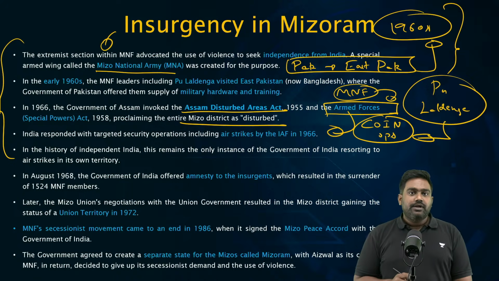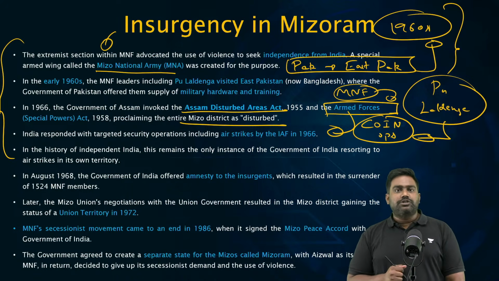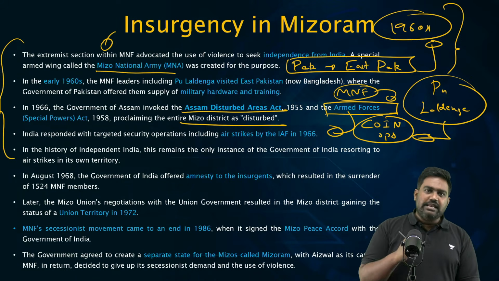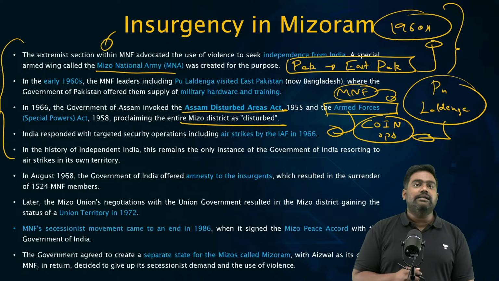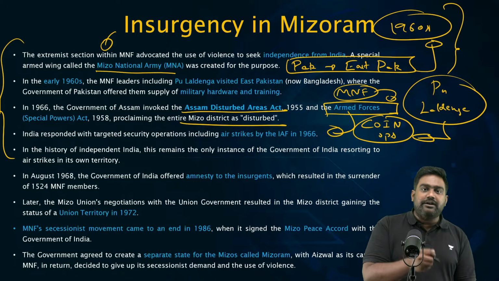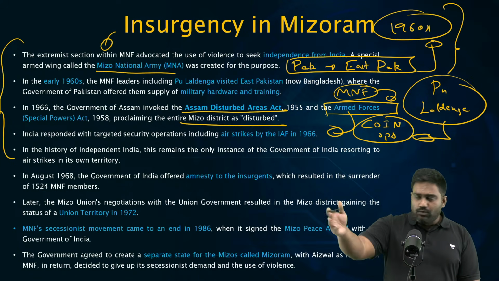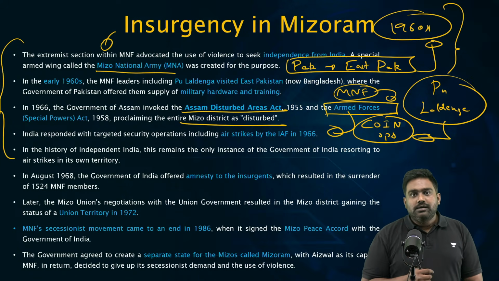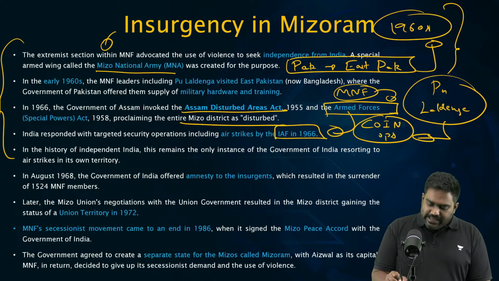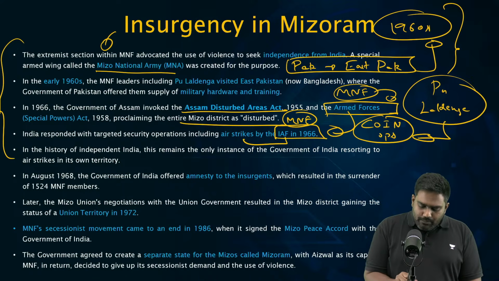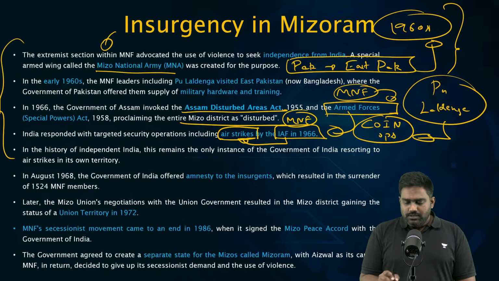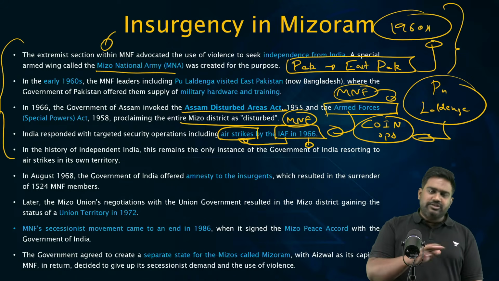This is where there is a controversial piece of history, a story which remained covert, which remained classified for many, many years, a story which was denied by the Indian government for many years. The only instance where India bombed its own territory, its own people, similar to how recently Pakistan has bombed Khyber Pakhtunkhwa. In a similar fashion, the Indian Air Force was used by then Prime Minister Indira Gandhi to target the MNF. Bombings were carried out, air strikes were carried out in Aizawl, in populated urban centers. The year was 1966. Hundreds of people were killed.